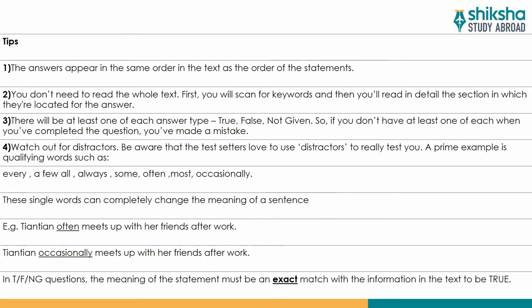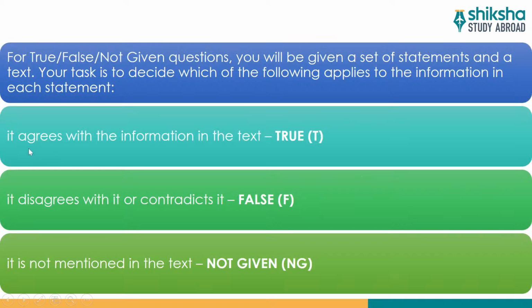So please be very, very attentive throughout the paper. In true false not given questions, the meaning of the statement must be an exact match with the information in the text to be true. This we already know because we just read it here, that if the statement agrees with the information in the text, then that sentence or question is true.